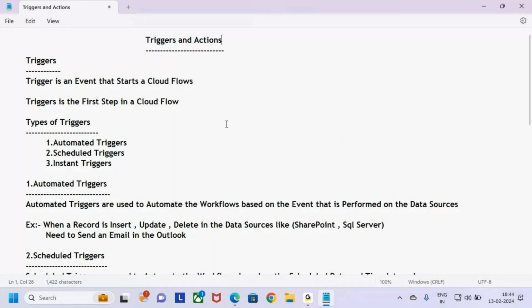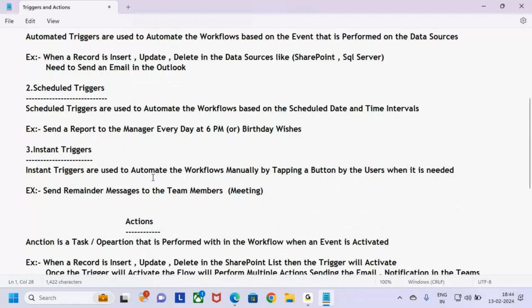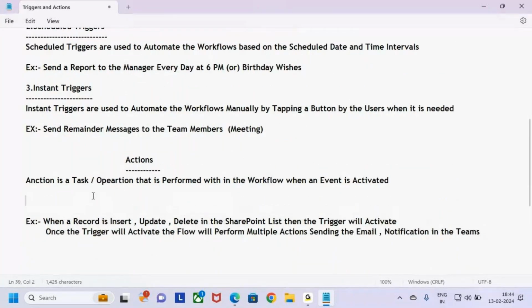And one more point here. How many actions a flow contains, I already kept that point here. Let me keep it again.